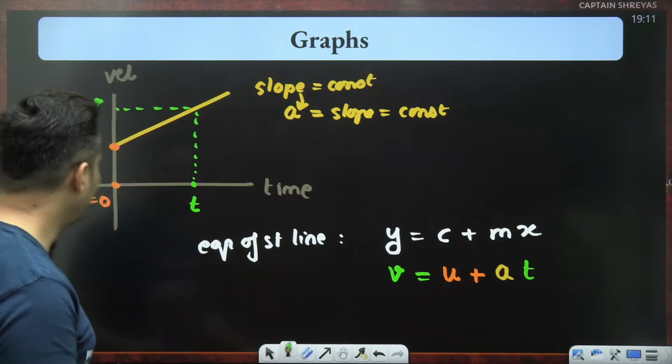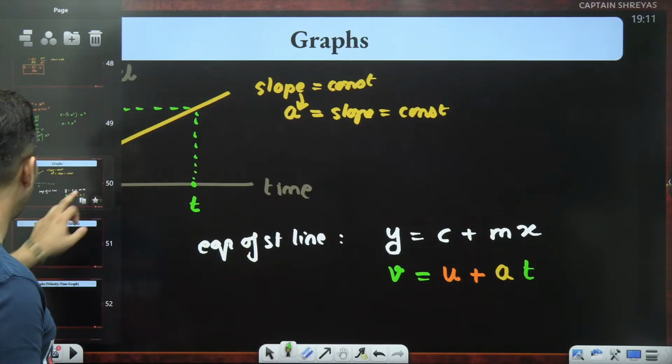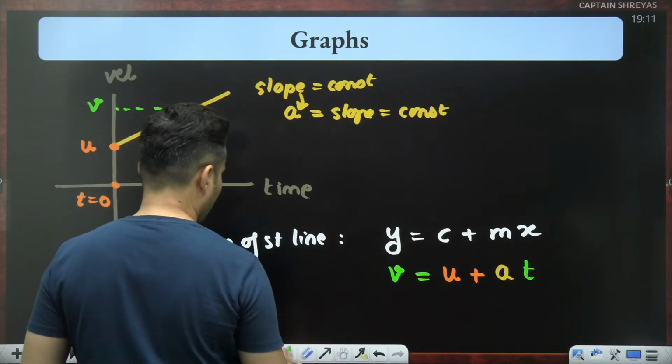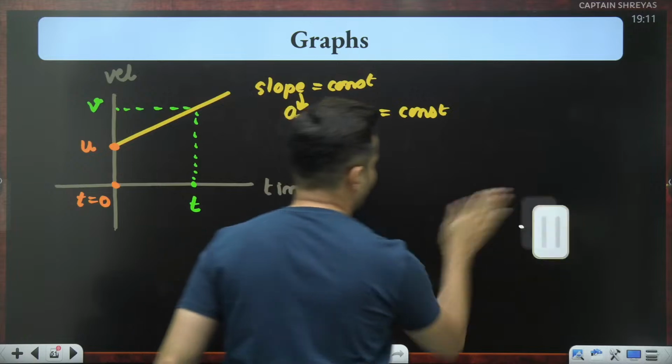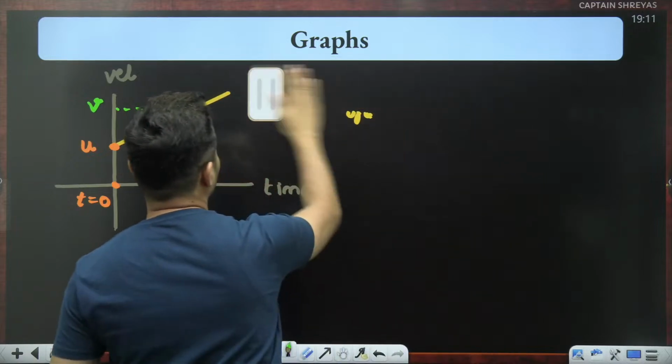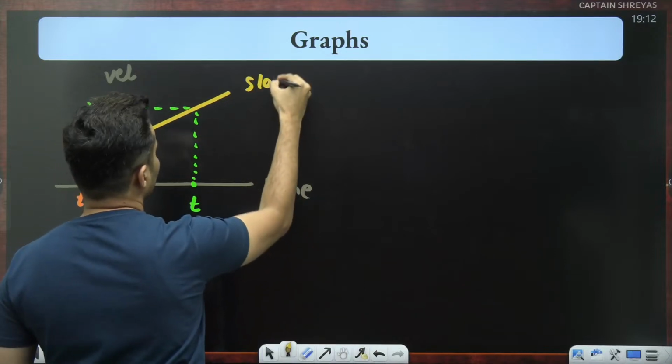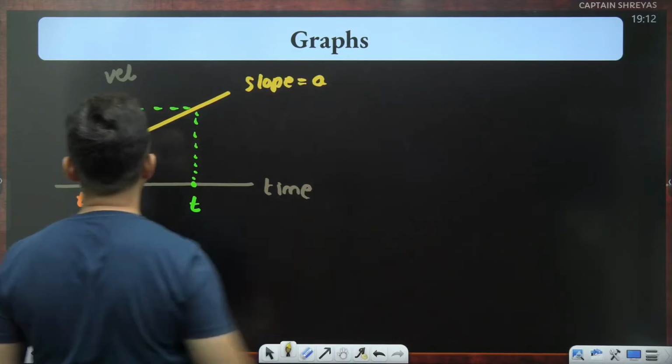Correct? Everybody till this point clear? Very good. One more thing which I can tell you is that in this same graph, by the way, the slope is basically a.